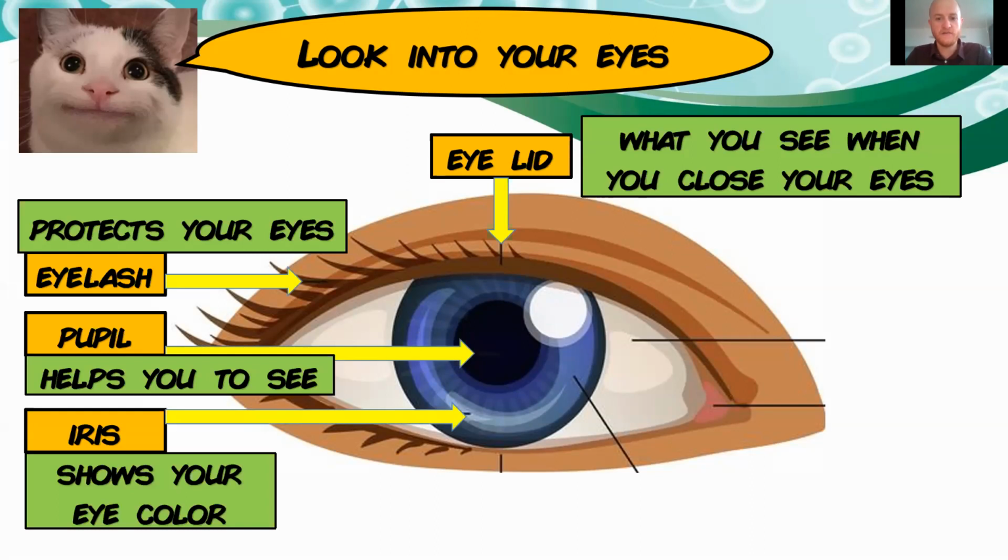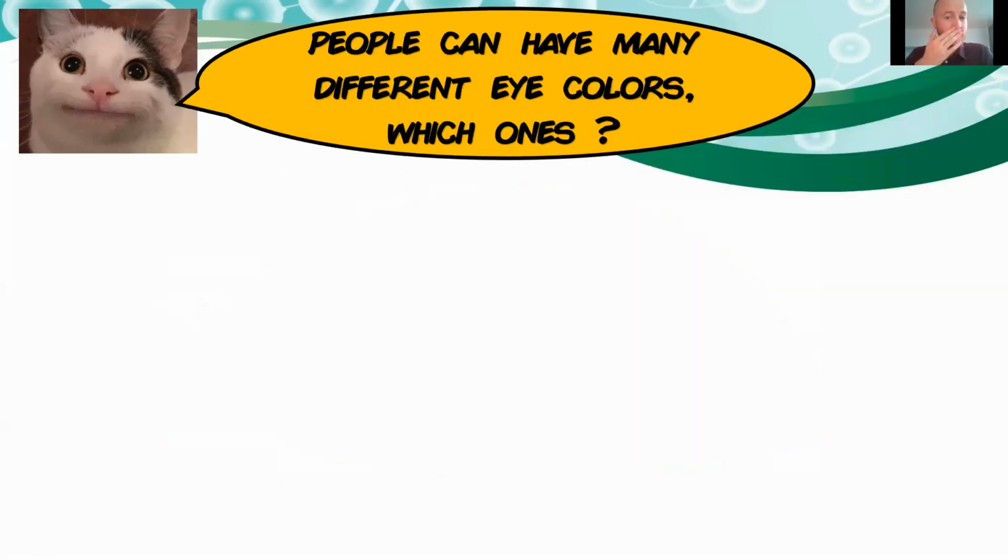I just want you to remember these 4 words: the eyelid, what you see when you close your eyes; the eyelashes to protect your eyes; the pupil so you can see; and the iris that gives you the color. Okay, try to remember these 4 words. And we're going to see that people have a lot of different eye colors. You remember the iris color.